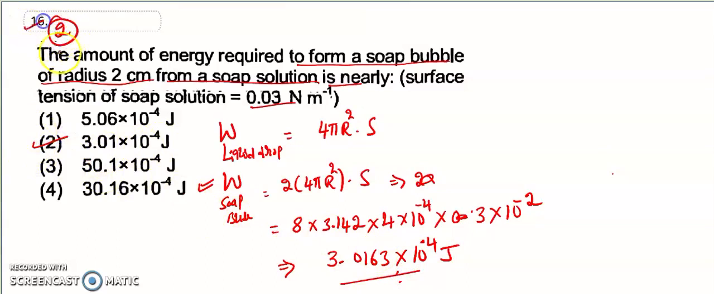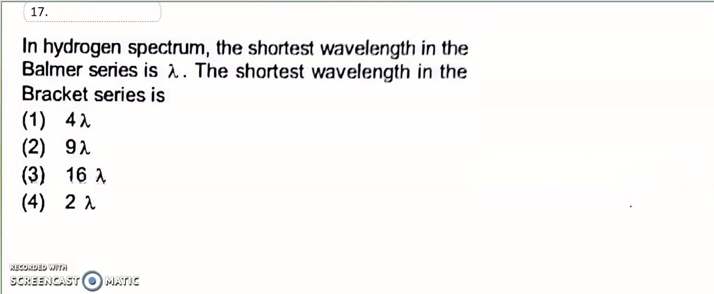That is option 2, the right answer for the 16th question. Okay, so let's look at the 17th question.